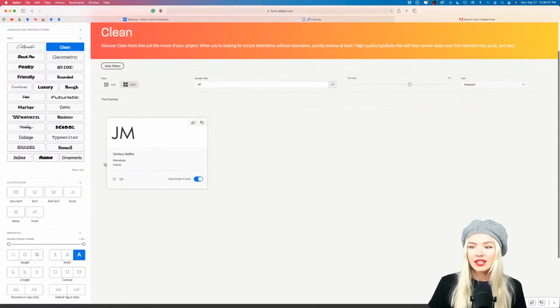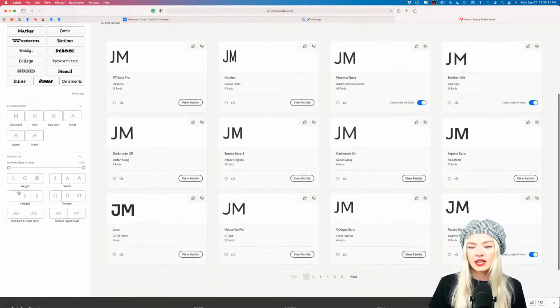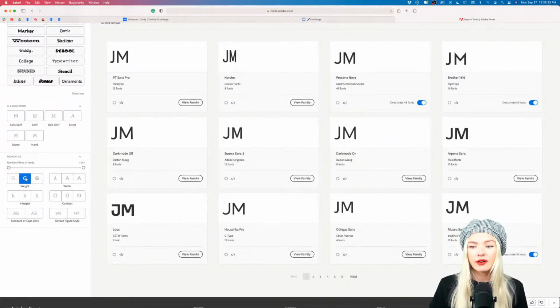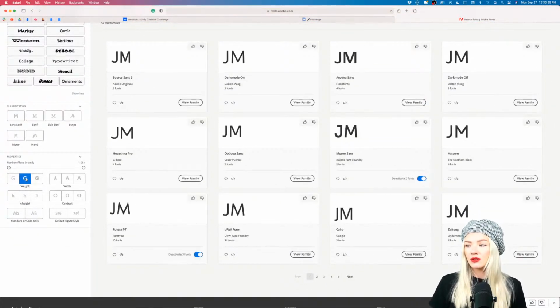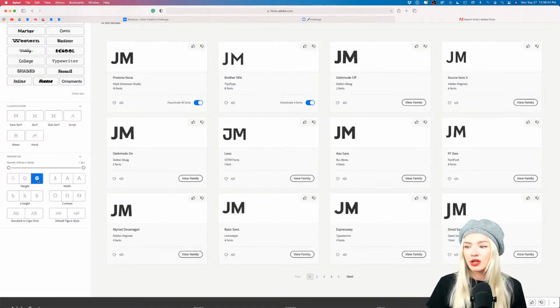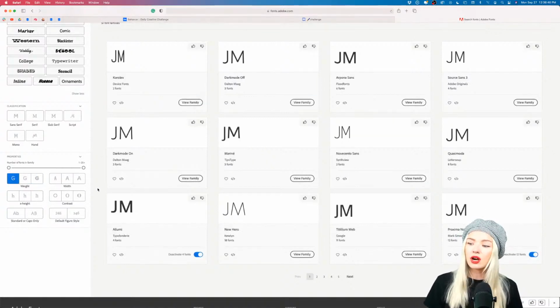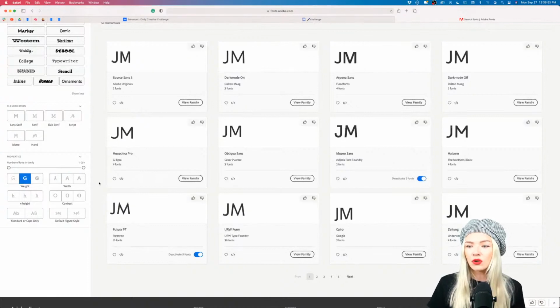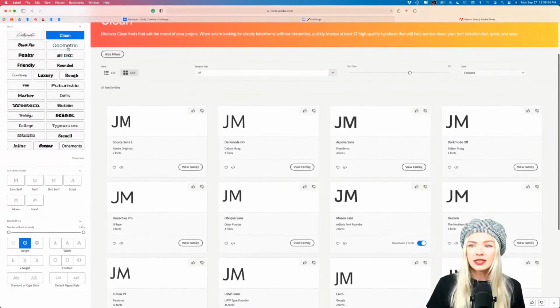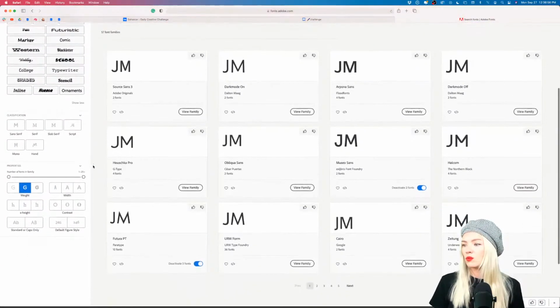And we already have Century Gothic popping up, but I can also turn that off and see what pops up if I have a medium weight. So the weight is basically how bold the font is, right? Here we have a very bold font, and here we have a very light one. For our challenge, we want to use something rather light to medium. We don't want to use a bold font. And we also want to use something quite clean and simple so that we can work with those elements for our lettermark.